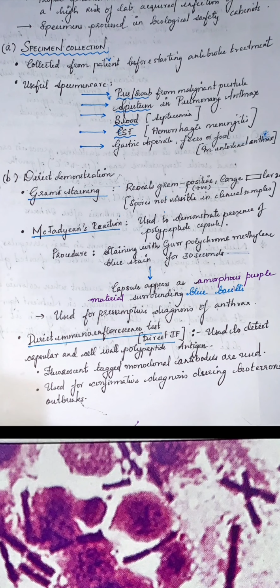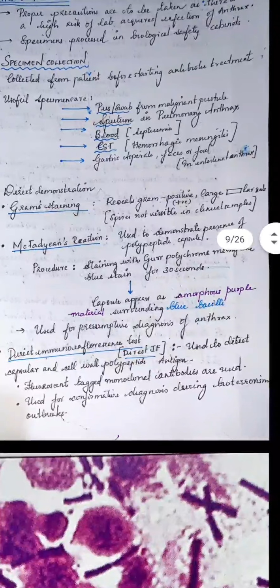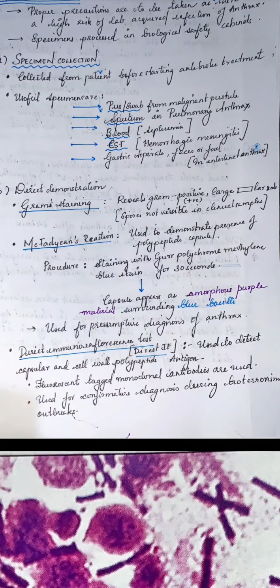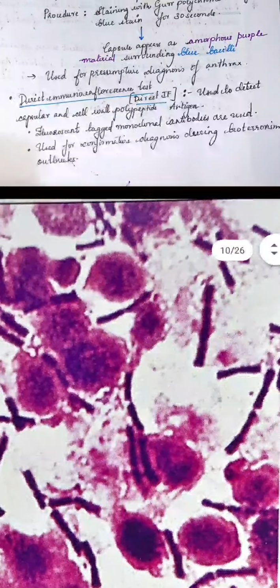Direct demonstration by Gram staining. In Gram staining, you can see that there are gram positive large rectangular rods, and spores are not visible in this direct staining. You can see here, this is the Gram staining, the direct staining. Here you can see rectangular rods of bacilli.